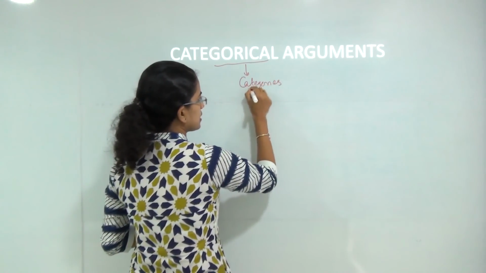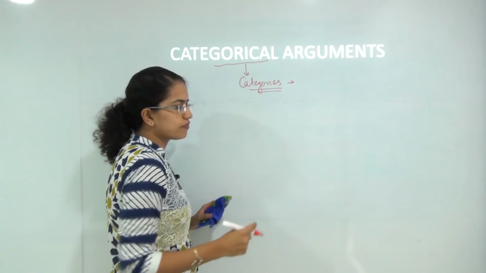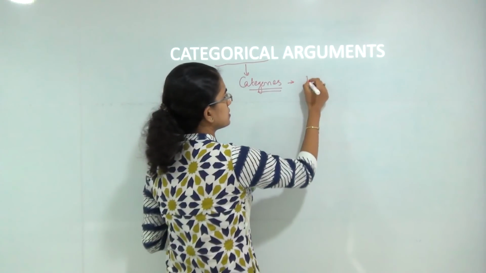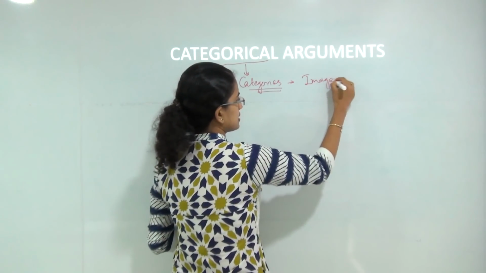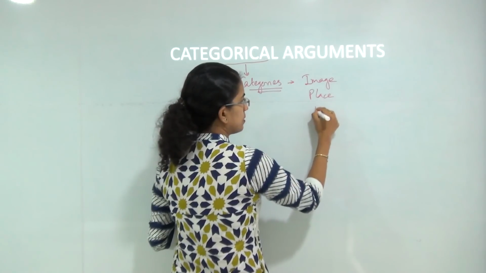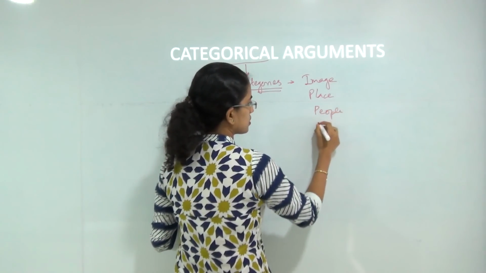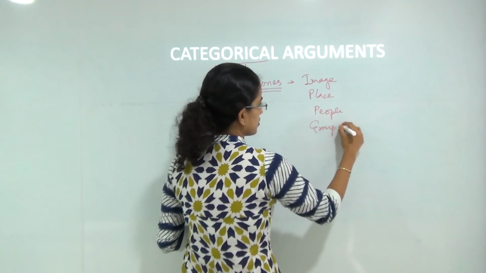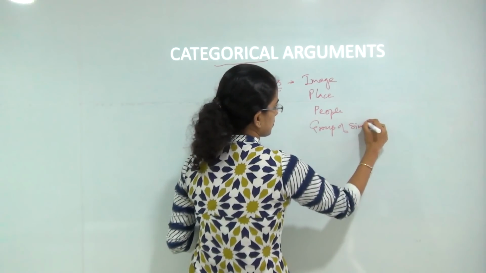Now these categories can be in the form of images, places, people or groups of similar things.